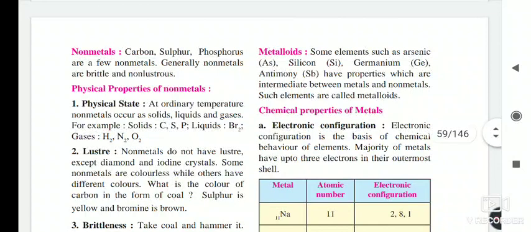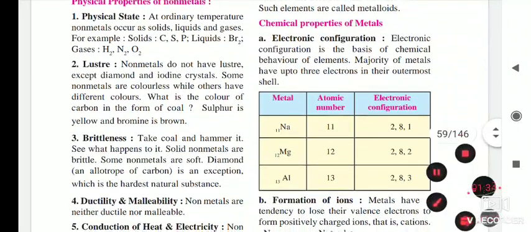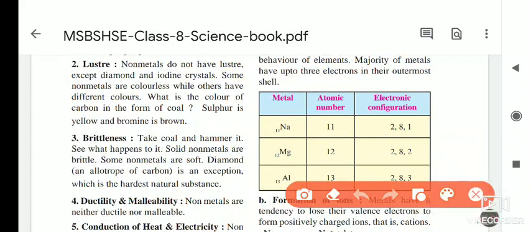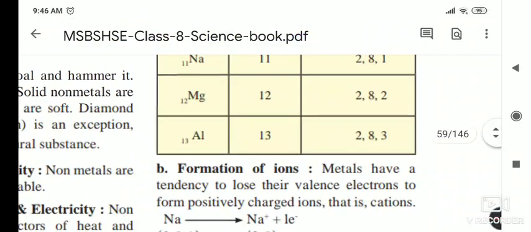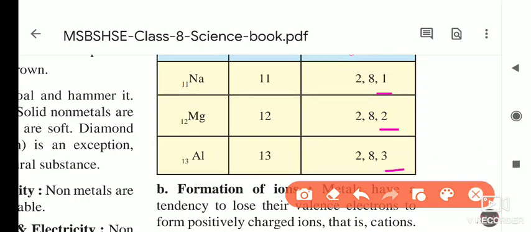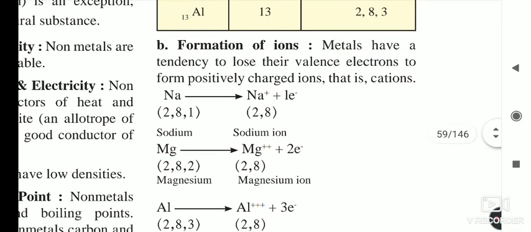Yesterday we saw the chemical property of metals, and that property is electronic configuration. All metals have 1, 2 or 3 electrons in the outermost shell, otherwise called the valence shell. If you take any metal and do its electronic configuration, its outermost orbit has 1, 2 or 3 electrons. That is the first chemical property of metals.